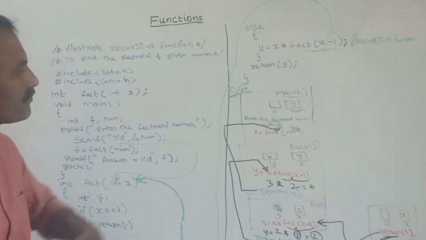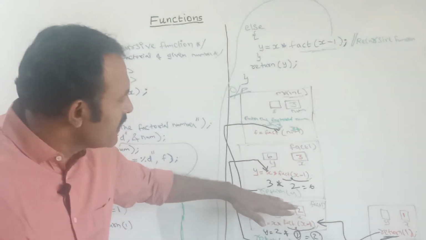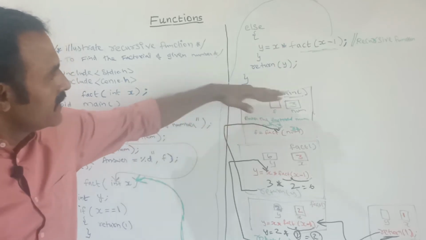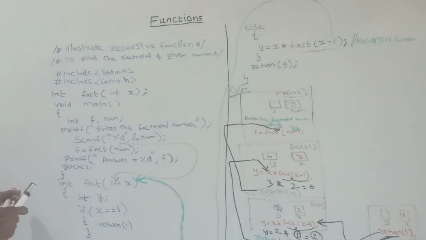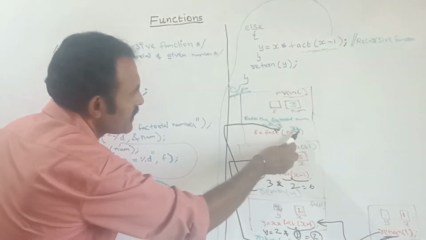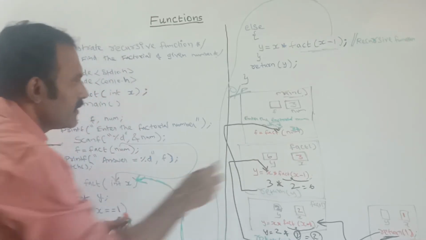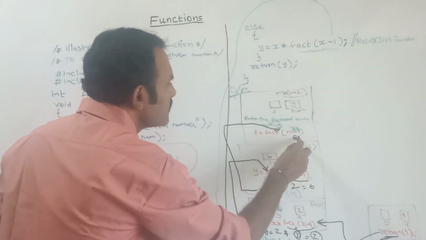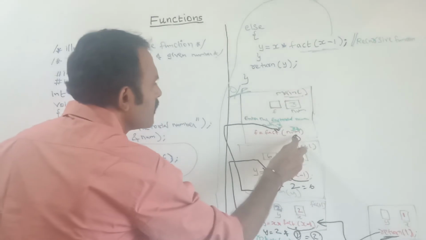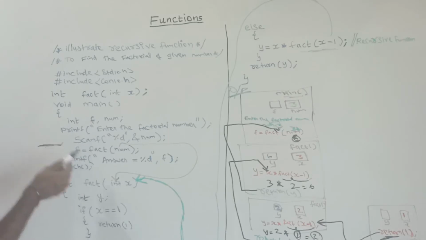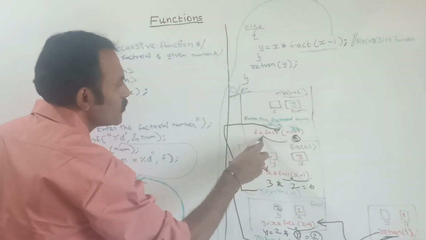So this return value will go to where? To where the function was called. This is the main function. See, in the main function it was called, and after coming here, this return value, how much? Here it is returning the value 6. So the 6 will be passed here. This is the return value and where will it be stored? F is equal to. So this 6 will be stored to f.